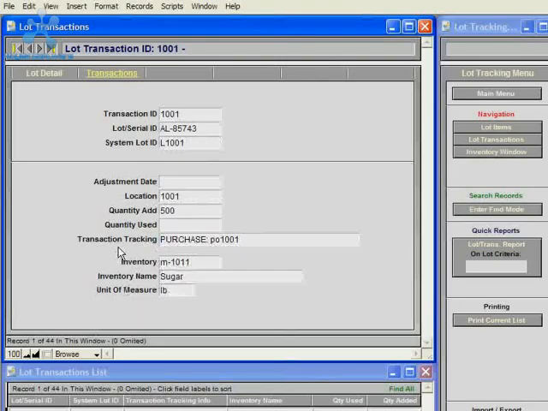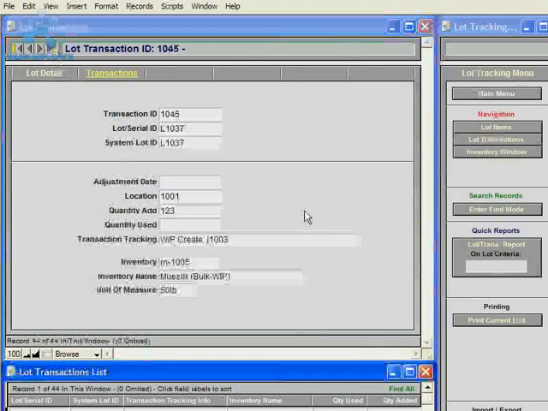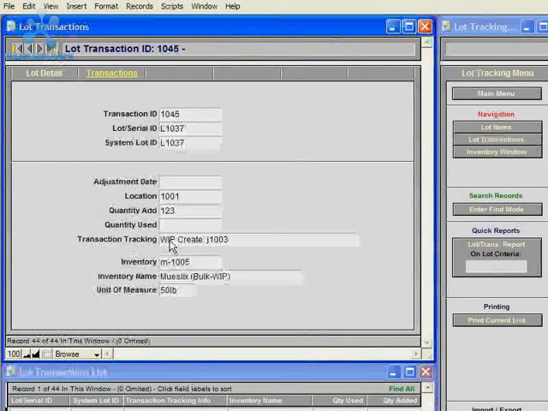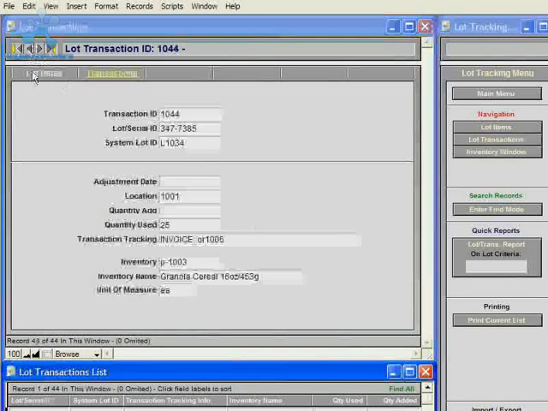For instance, this lot was purchased on PO 1001, and has a line item on that purchase order. And then I'll scroll to another lot, and you'll see this lot was created in the work in process module on job 1003. I'll scroll back to another lot, and you'll see this lot was used on invoice OR 1006.